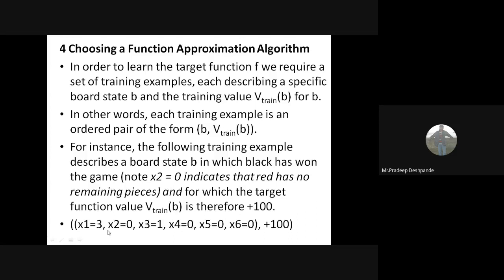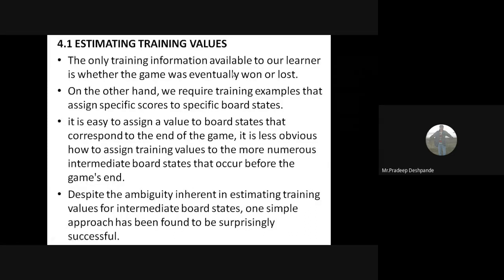The only training information available to our learner is whether the game was eventually won or lost. That is the only information we have. On the other hand, we require training examples that assign specific scores to specific board states. If we are at the end of the game, that is the only option or information we have. But if we are in an intermediate stage, in between the game, we don't have any value to represent it. So we need some value, a specific score.